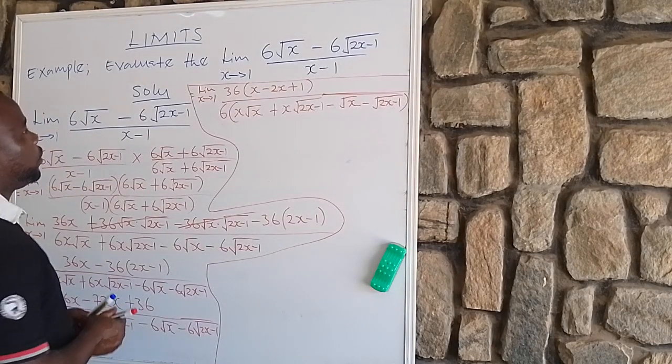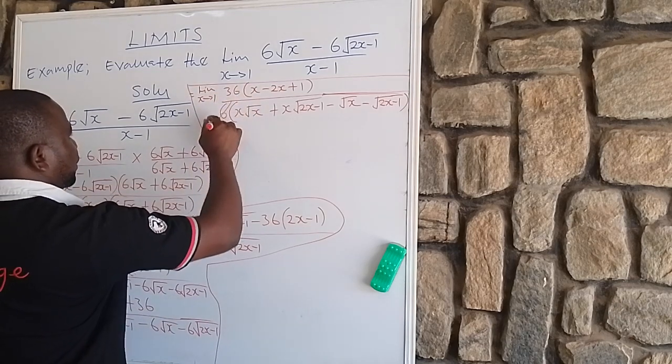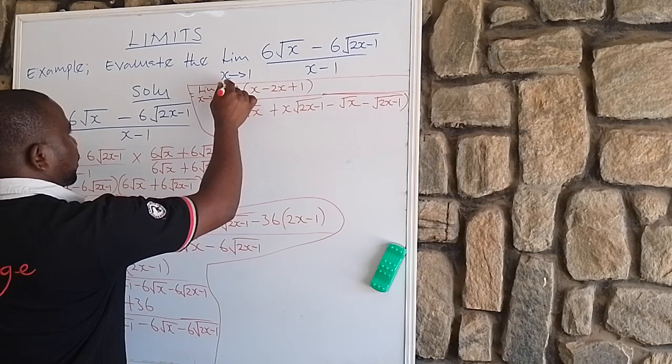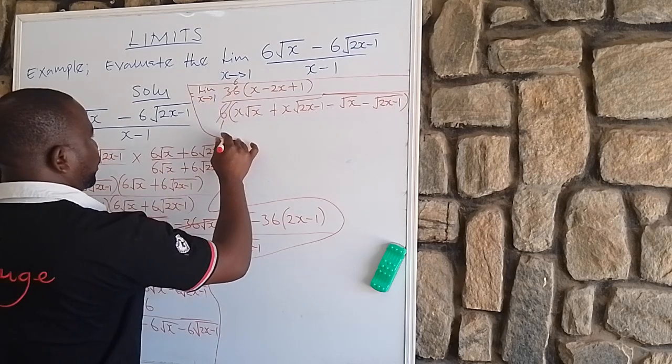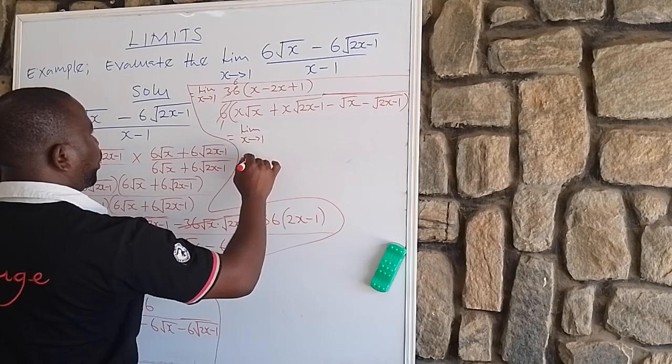So without loss of generality, 36 divided by 6 is 6, isn't it? 6 to 6 is 1, 6 to 36 is 6. So here equals limit x tends to 1.